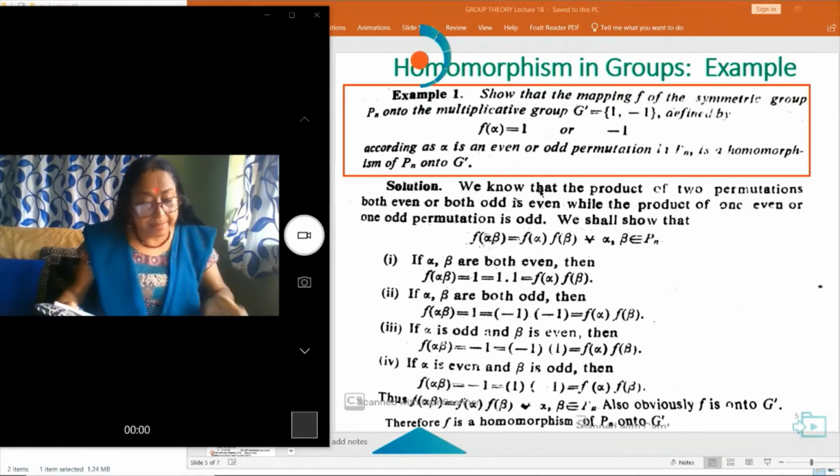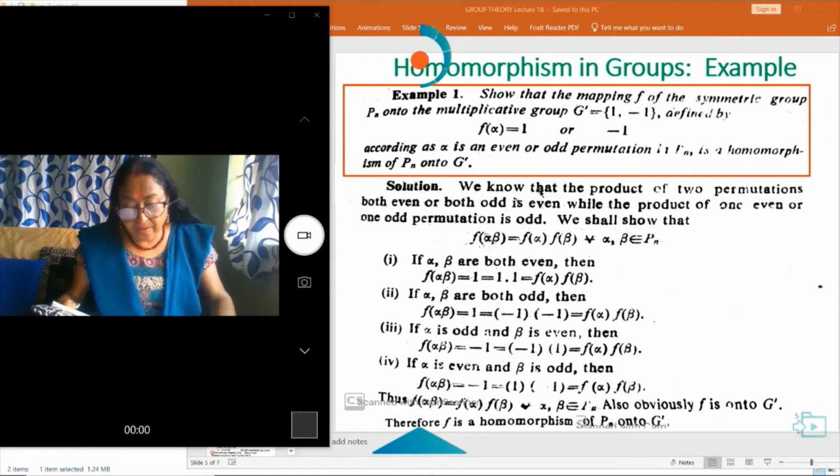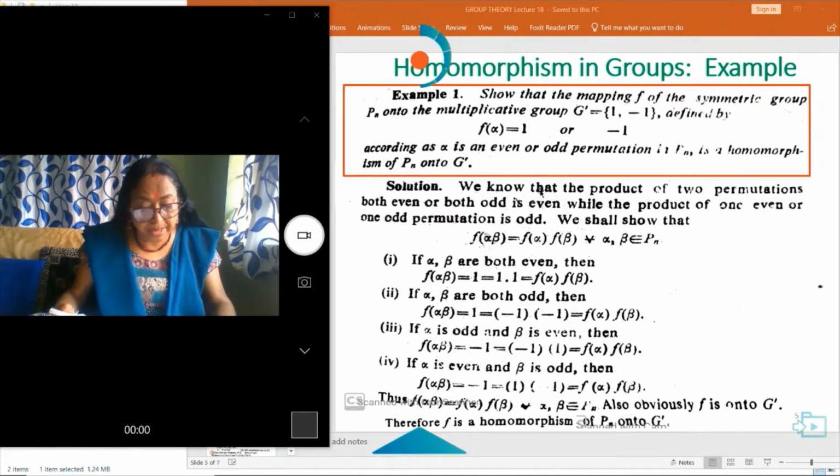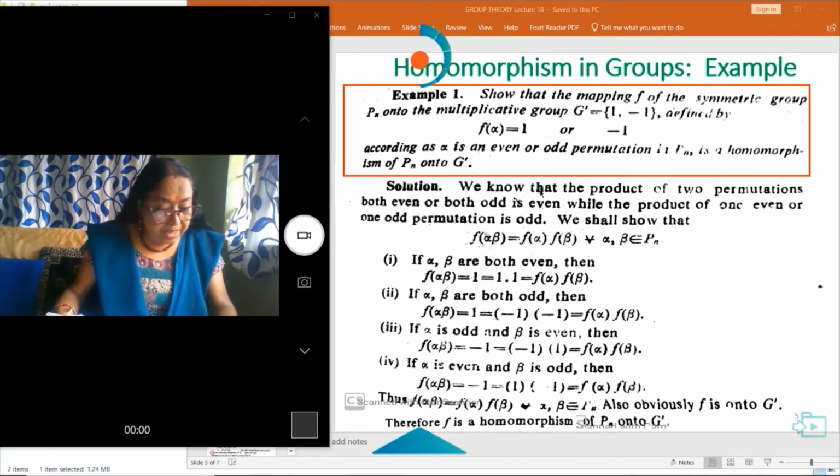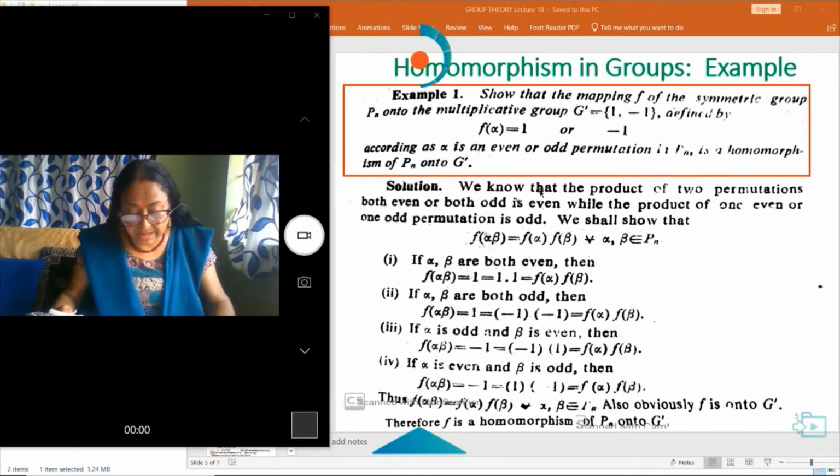Now take some examples. Show that the mapping f of a symmetric group Pn onto the multiplicative group G dash whose members are 1 and minus 1, defined by f(alpha) is equal to minus 1 or 1 accordingly as alpha is an odd or even permutation in Pn, is a homomorphism of Pn onto G dash.